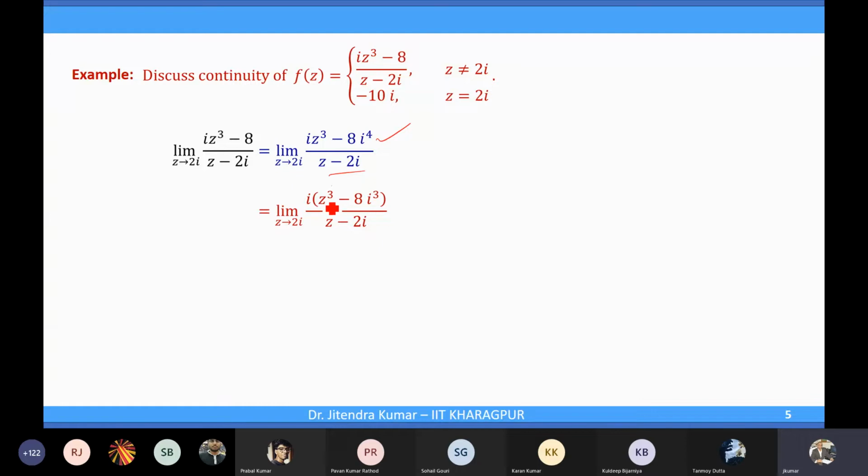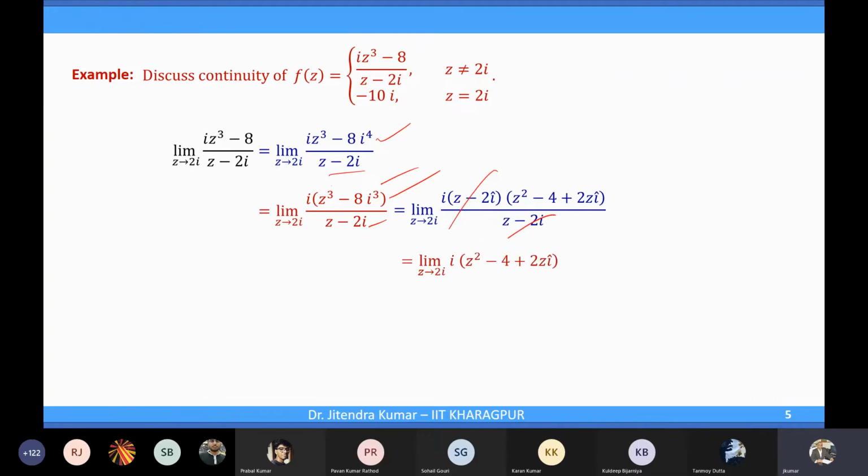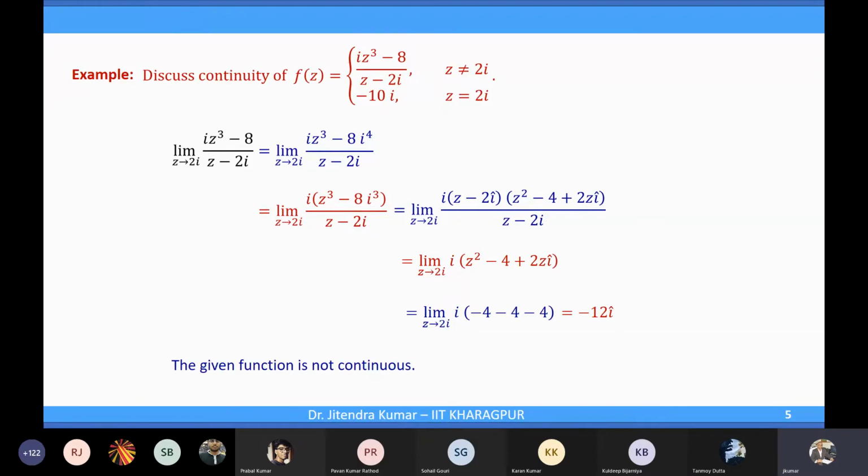And i we have taken common, so i (z cubed minus 8i) over (z minus 2i), which can be factorized again, and then this factor will get cancelled, and when you put z equal to 2i, you will get minus 12i. So here it was minus 10i, but this limit is minus 12i, so the function is not continuous, and this type of discontinuity is indeed what we talked about before, removable discontinuity.